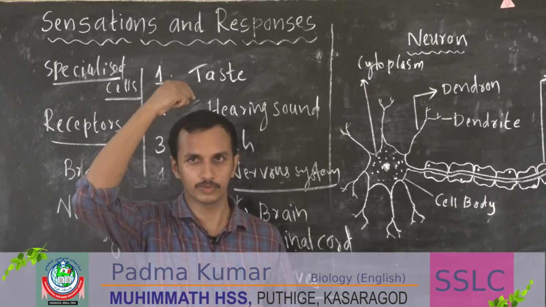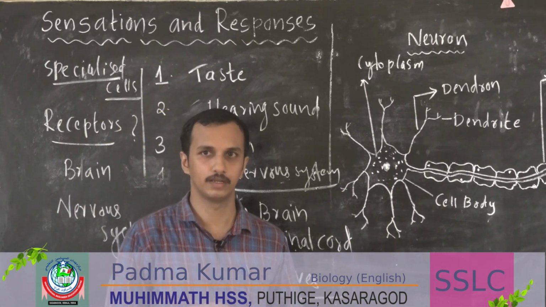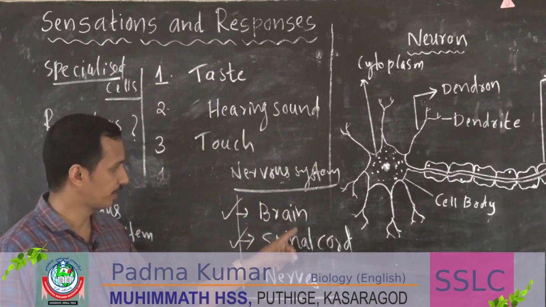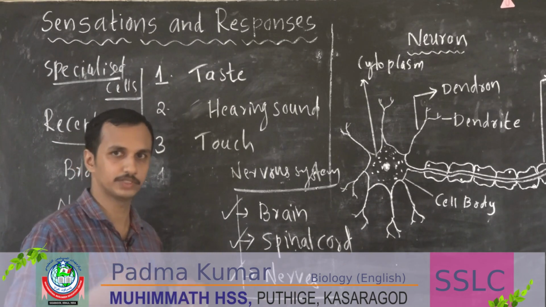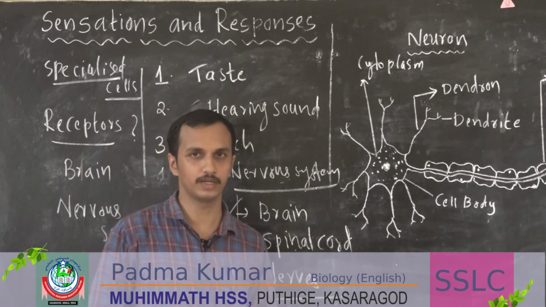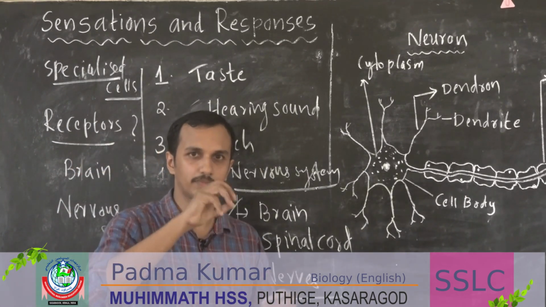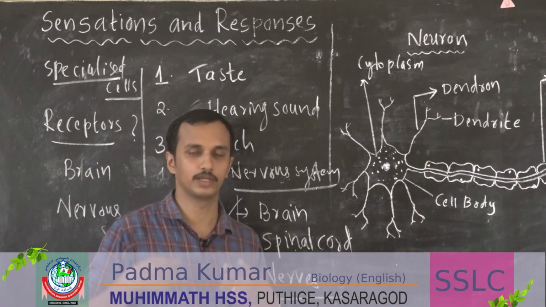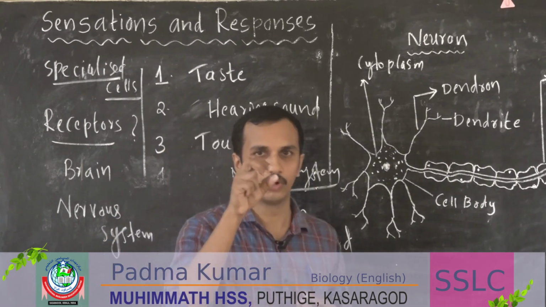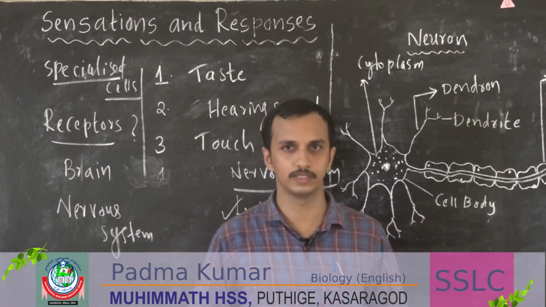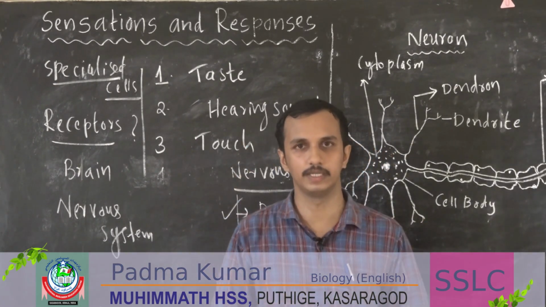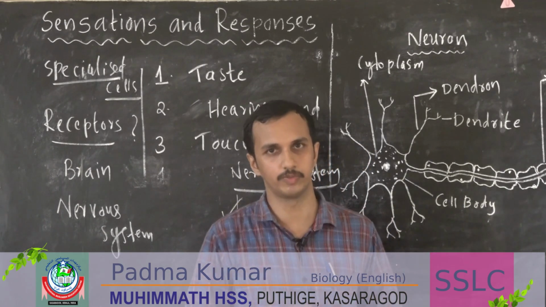So how will the brain get this information? Just point out this point. Nerves are there. Nerves will be present in our body part, and many branches will be there. Nerves will be connected to different organs or different sense organs or body parts. So receptors will be present in each and every part of our body.